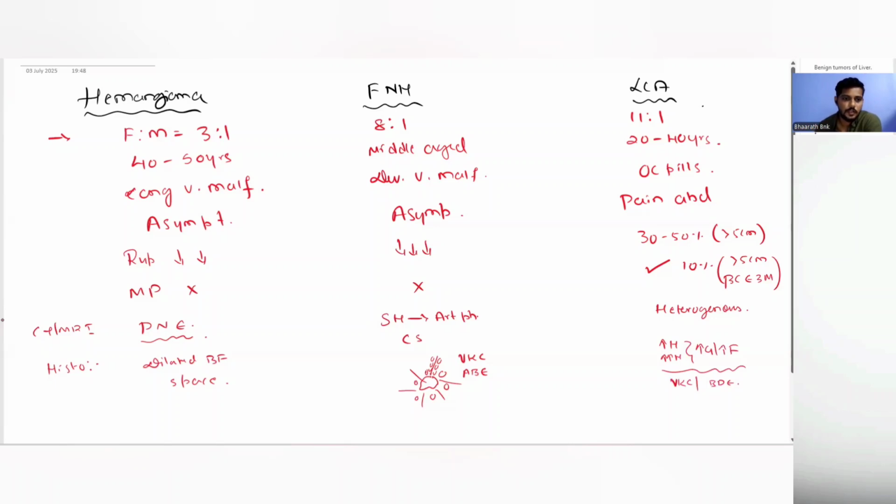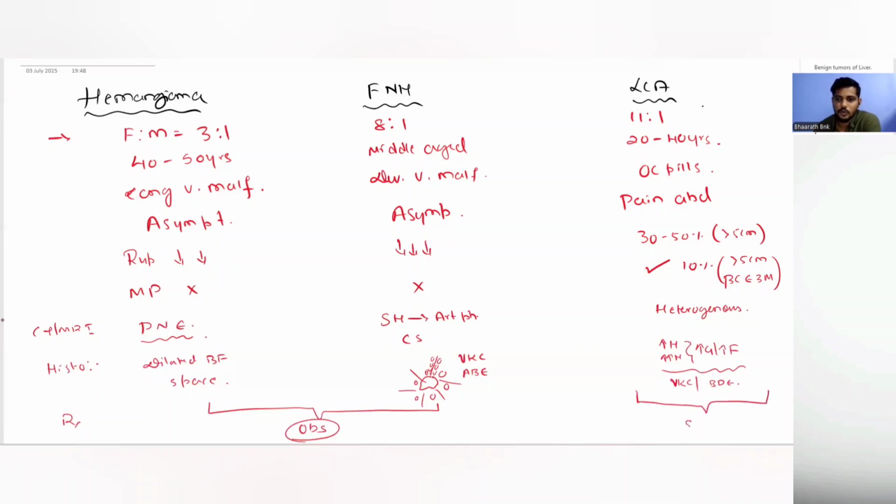So when it comes to treatment, hemangioma and FNH have to be observed, and only when there is an obvious need for surgery, they need to be operated. On the other hand, in liver cell adenoma, it is better to go ahead with surgery whenever there are these indications. So this is a short summary of FNH, hemangioma, and LCA.